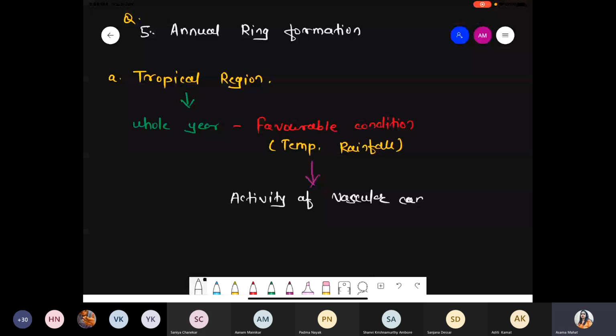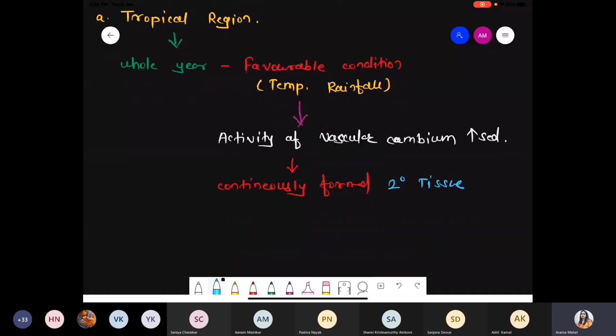Obviously, because we are talking about the cambium, if environmental conditions, water, temperature, everything is good, ultimately the activity of the vascular cambium gets increased. And if the activity of the vascular cambium increases, it means that continuously they can form secondary tissue. Means what? Continuously they can form secondary xylem, and continuously they can form secondary phloem.